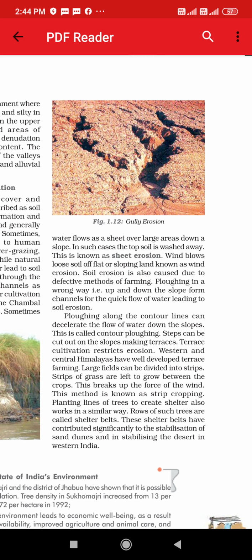Soil erosion is also caused due to defective methods of farming. If we use more chemicals and fertilizers, it is possible that soil gets eroded. Plowing in a wrong way, that is up and down the slope, forms channels for the quick flow of water, leading to soil erosion. If we do not plow in a proper way, then also it is possible that soil erosion may take place.